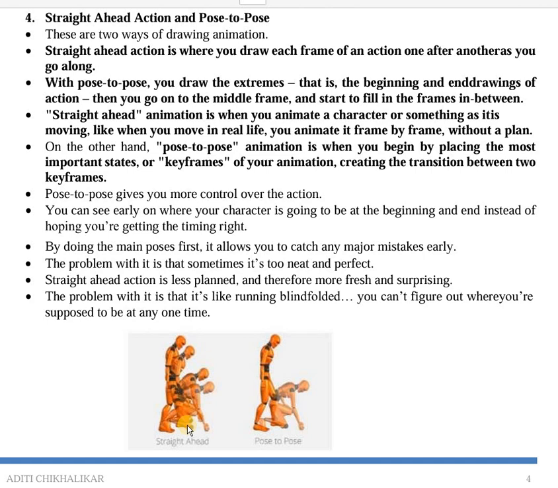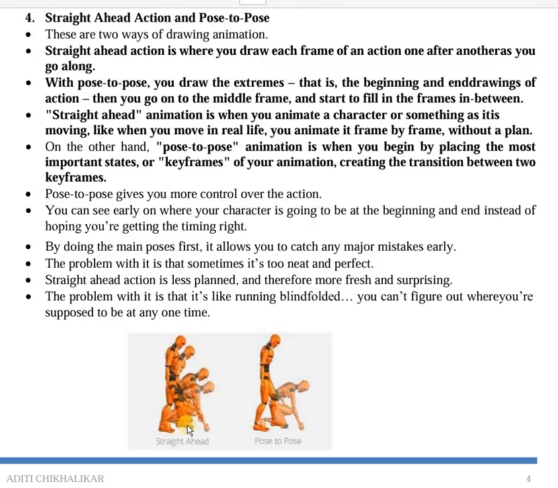Straight ahead is exactly as we do in real life. You animate frame by frame without a plan. So many a times, straight ahead is less planned and therefore it is more fresh and surprising. But many a times, there can be certain miscalculations in straight ahead.